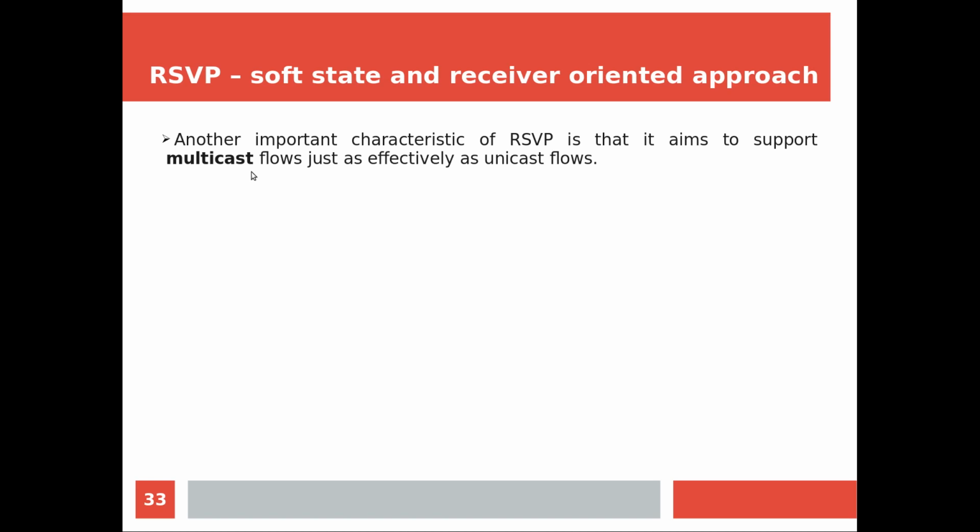That means if you want to support multicast, you know what it is, one to many, right? This particular sender will be sending some information to many receivers. So what is the normal difficulty we are facing? For each receiver, a separate reservation is needed, right? And everything should be done by the sender. So that is a difficult job from the sender side.